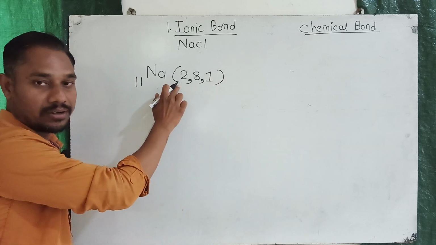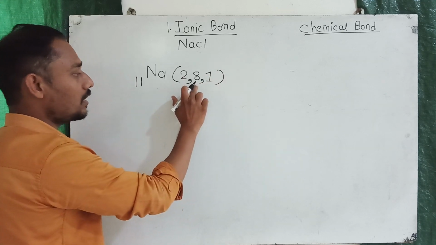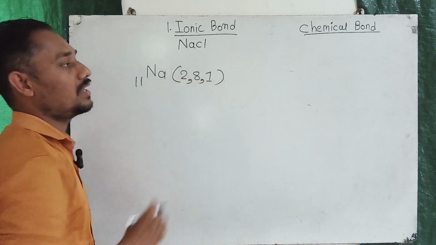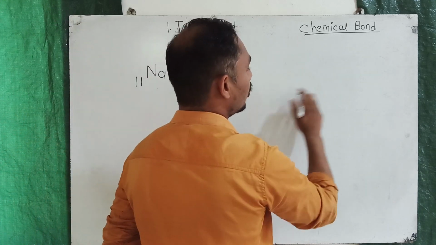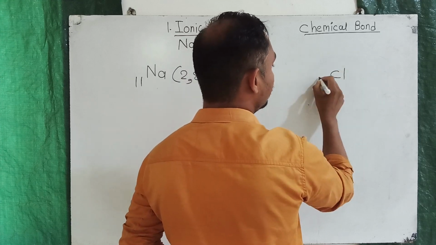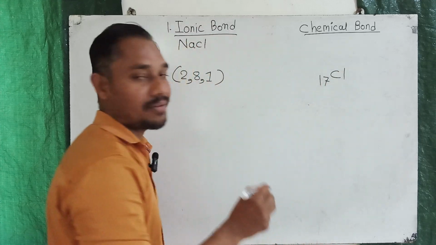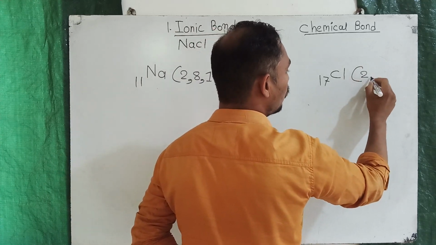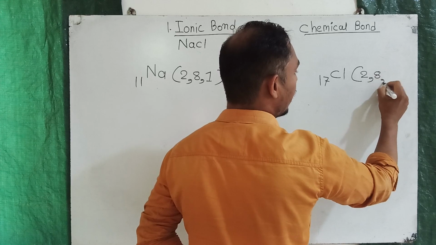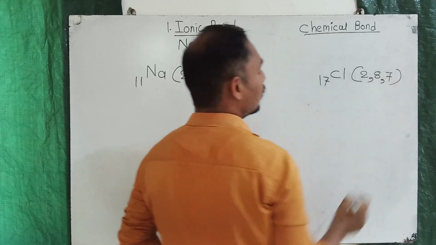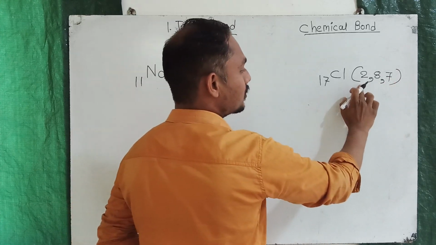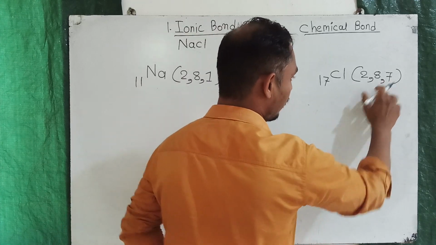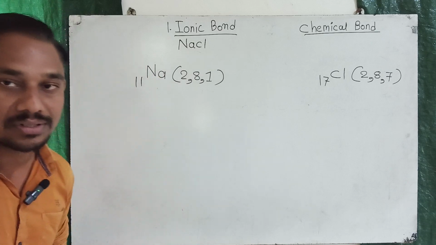The first shell contains 2 electrons, the second shell contains 8 electrons and the third, that is the outermost shell, contains only a single electron. As well as I will take chlorine. Its atomic number is 17. Its electronic configuration is 2, 8 and 7. The first shell contains 2 electrons, the second shell contains 8 electrons and the third, that is the outermost shell, contains 7 electrons.